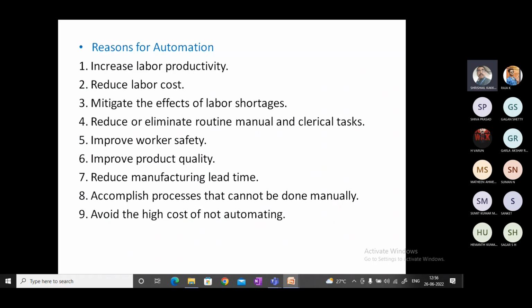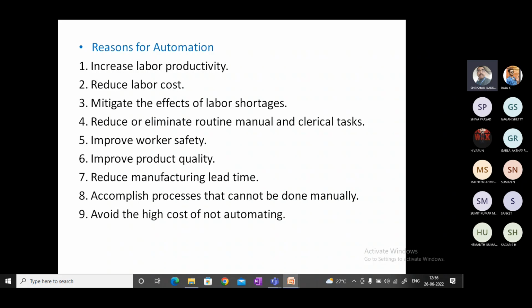Anyone of you, please tell me, what is the manufacturing lead time? Yeah, please tell me. Manufacturing lead time.